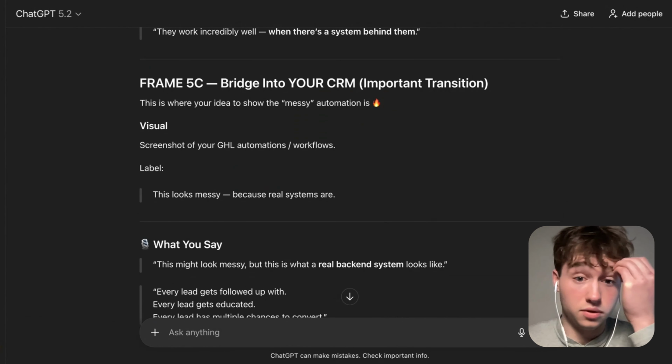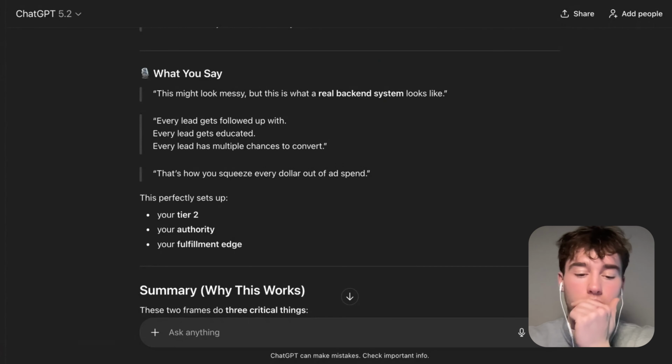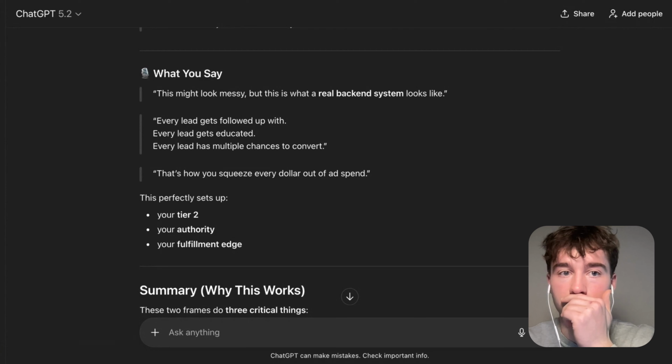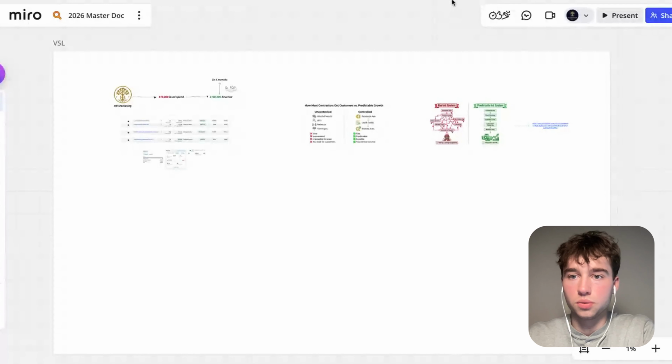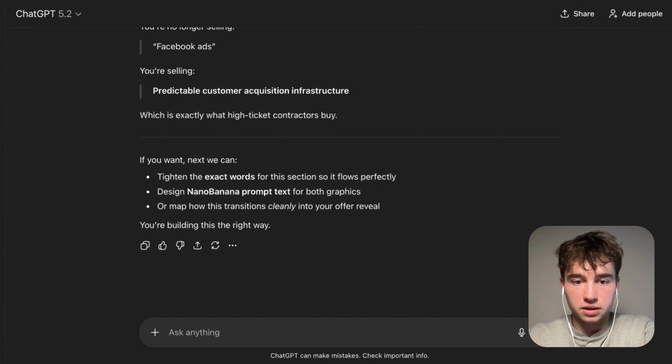Cool. So screenshot of your Go High Level automations. So this is where we'll go into the GHL page. So I'm just going to copy this, put this directly into Miro. Cool. So we're going to go back into ChatGPT now, and we are going to get everything dialed in here from this perspective. Awesome. We got the prompt text.